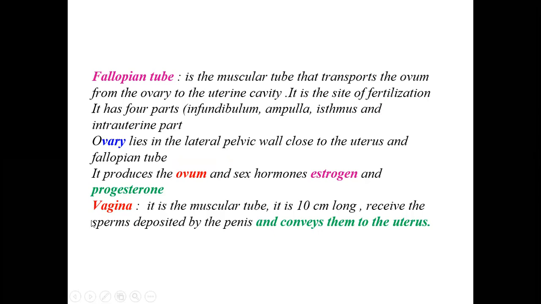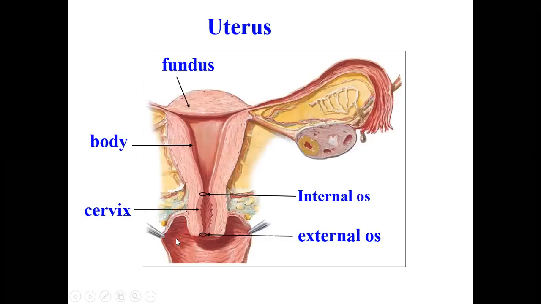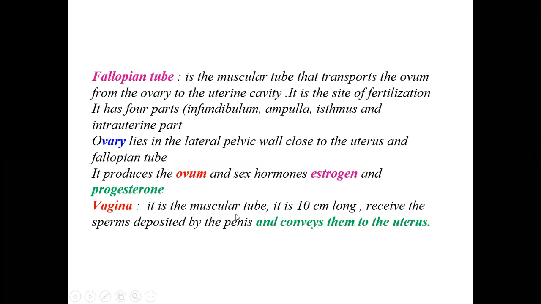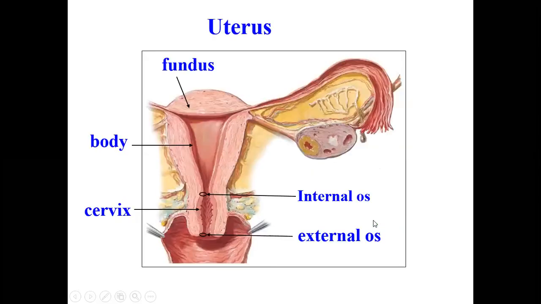Then finally coming to the vagina, the lowermost part of the female reproductive system. So this is called as the vagina. Vagina is the muscular tube. It is 10 centimeters long, receives the sperms deposited by the penis and conveys them to the uterus. So the vagina is the copulatory organ, which is a muscular tube almost 10 centimeters long, and it has the capacity to receive the sperms and then convey them through the cervix into the uterus and from there up to the fallopian tubes where they can meet the ovum.